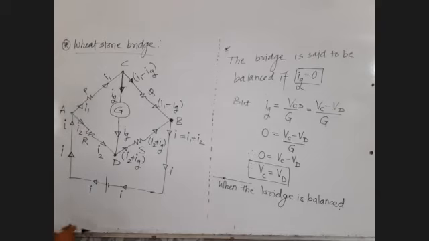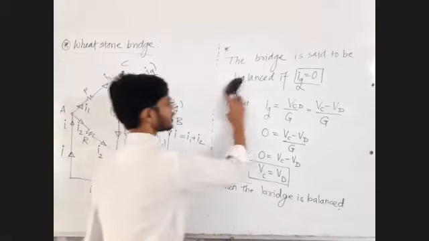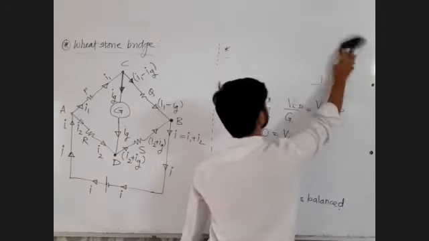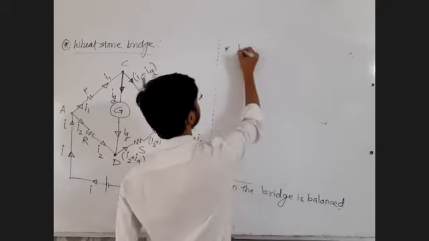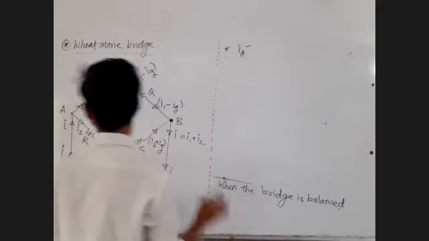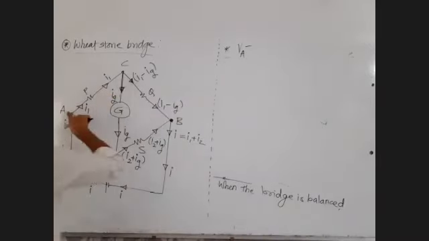That I am trying to write. Okay. When the bridge is balanced, let me write VA minus VC.